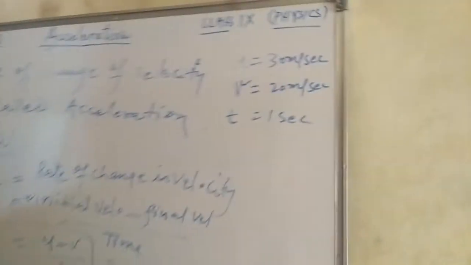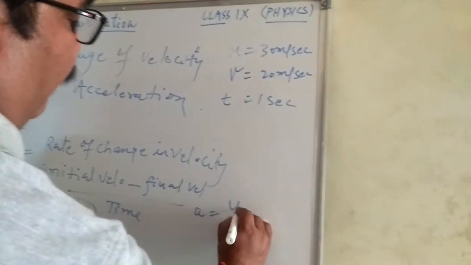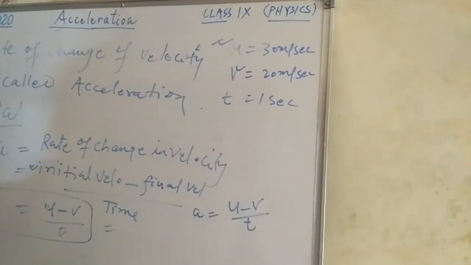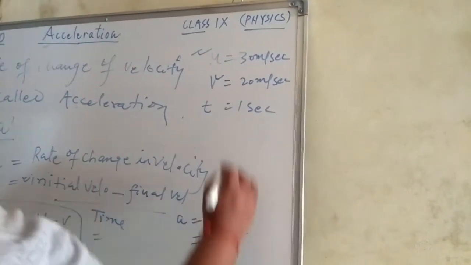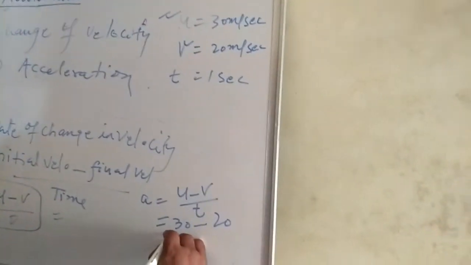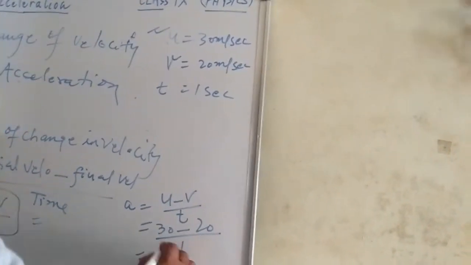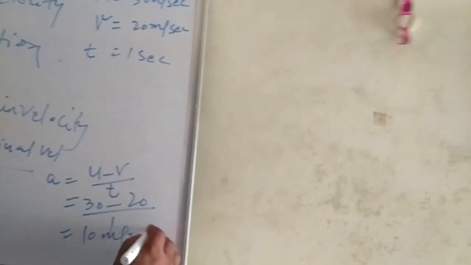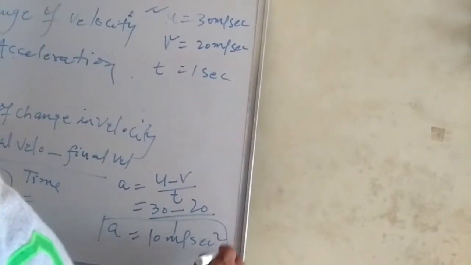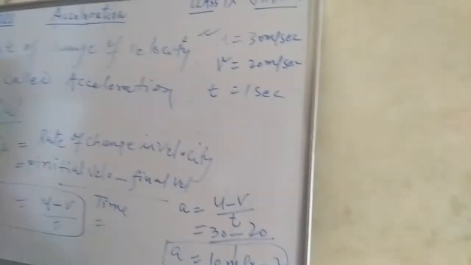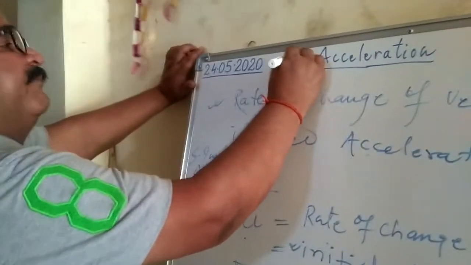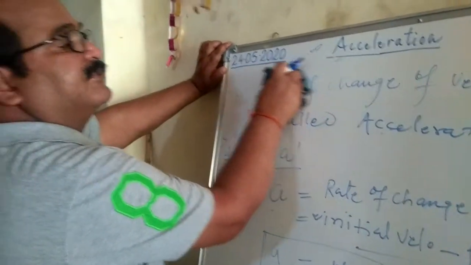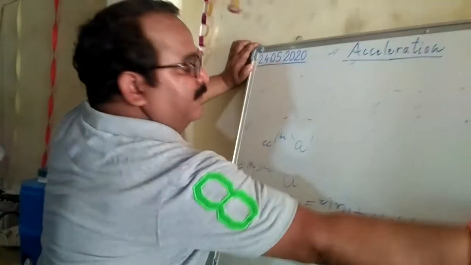Then we can easily calculate a is equal to u minus v by t, where u is 30 meter per second, v is 20 meter per second, and t is 1, so it becomes 10 meter per second square. So acceleration becomes 10 meter per second square. But this acceleration can be positive or negative, both.